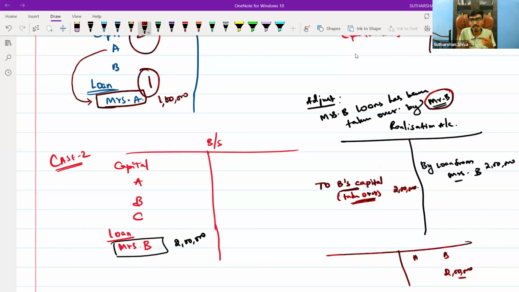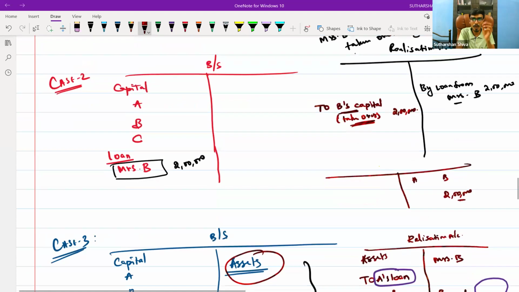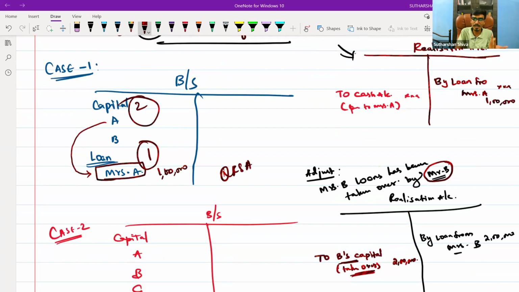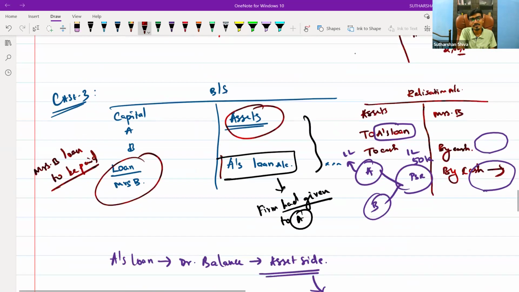Okay, now come to case 2. Suppose the loan is from Mr. B. In the same way, suppose that loan is taken over by Mr. B. At that time, you will transfer it to B's capital. Okay, if the question doesn't specify anything, I will use the word Q or SA. Q or SA means question remaining silent, assume, or question remaining silent, answer. What you need to answer or assume: it is paid, the loan is repaid. If there is any specific information given in the question, it should be transferred to Mr. B. Okay, in some worst cases, another partner may also take it over in the question. You will put it on that partner's capital. That doesn't matter.